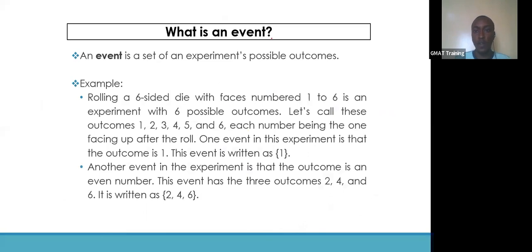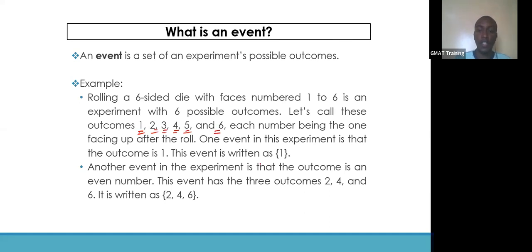First, I will start off with an event. What is an event, really? An event is a set of an experiment's possible outcomes. For example, if you roll a six-sided die with faces numbered 1 to 6, this is an experiment with 6 possible outcomes, right? And looking at the face that faces up, and we check the number on that face, those are the outcomes. We have 1, 2, 3, 4, 5, and 6.